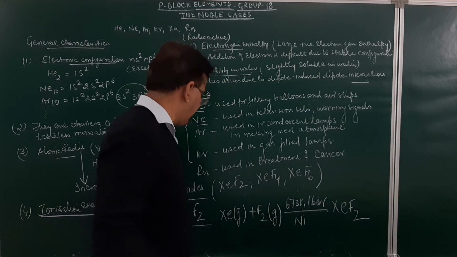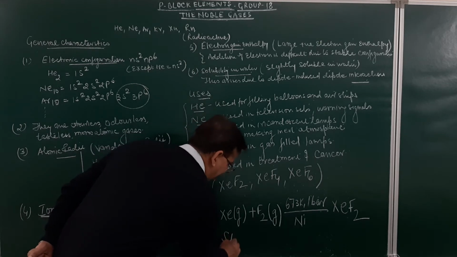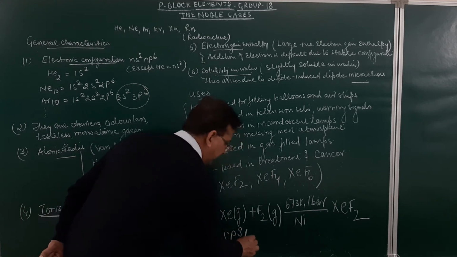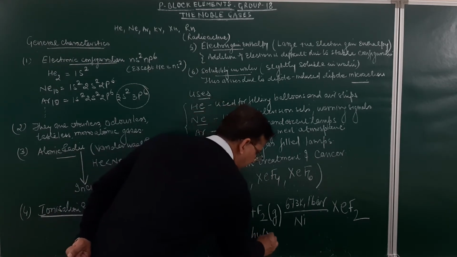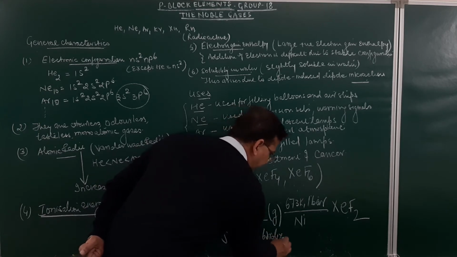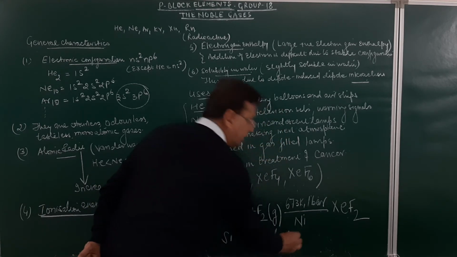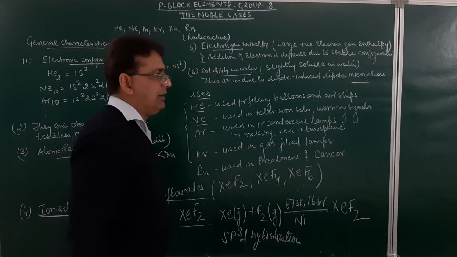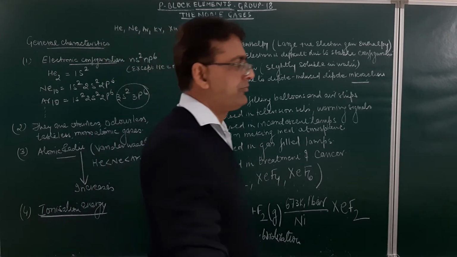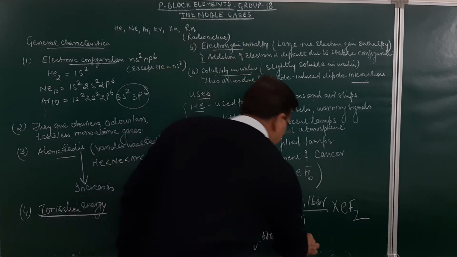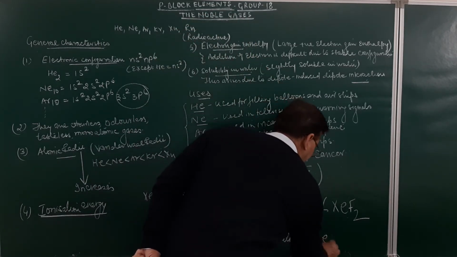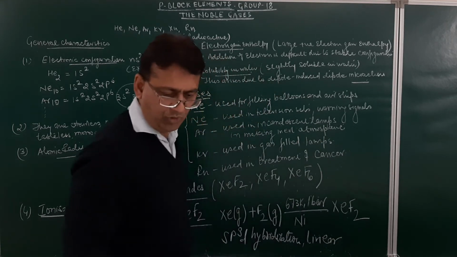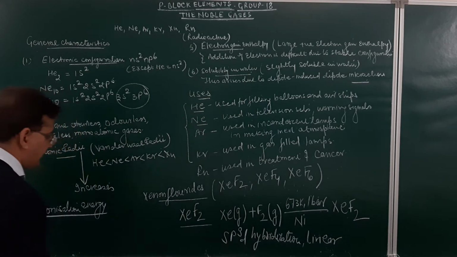In xenon difluoride, we have sp3d hybridization. What hybridization is present in xenon? sp3d hybridization. And the geometry will be linear. How do we make the shape of this one?